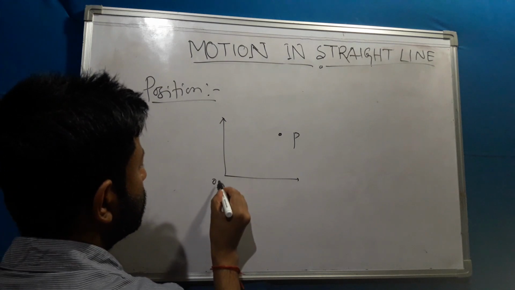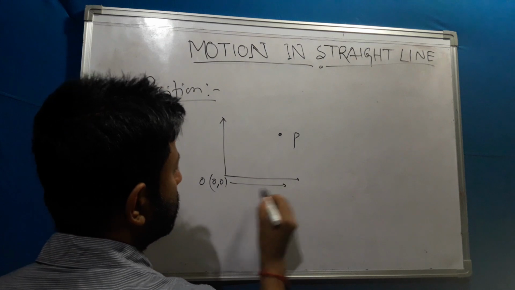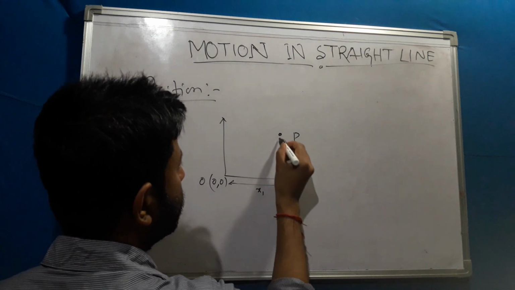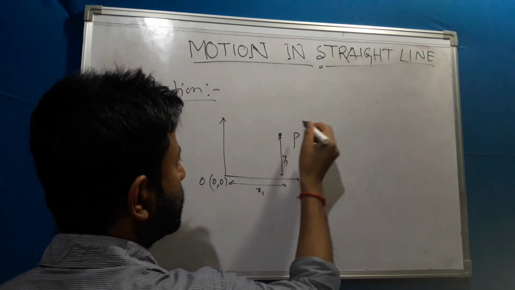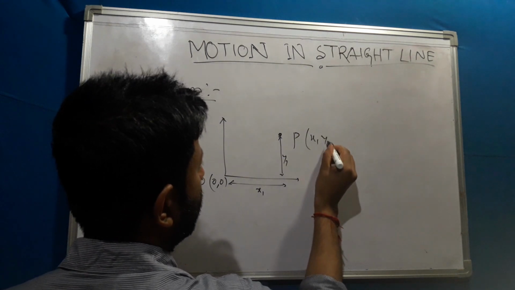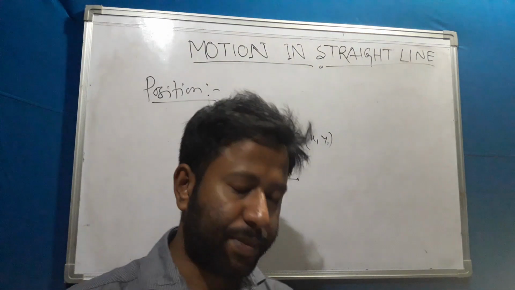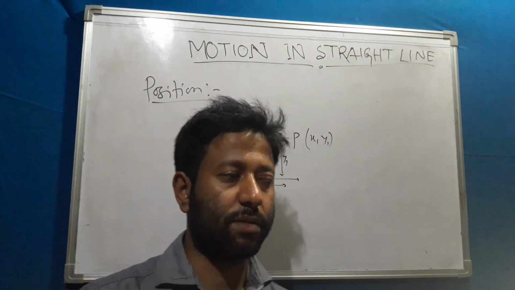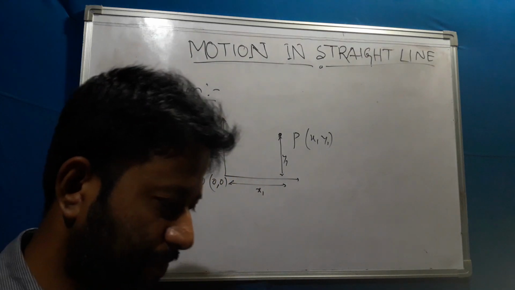Suppose this is my zero point O, and I go in this direction, this is x1, and in this direction I go this much, this is y1. So I represent this point as x1 comma y1. So this is the position. Whenever I represent an object with respect to some reference, it is known as the position.